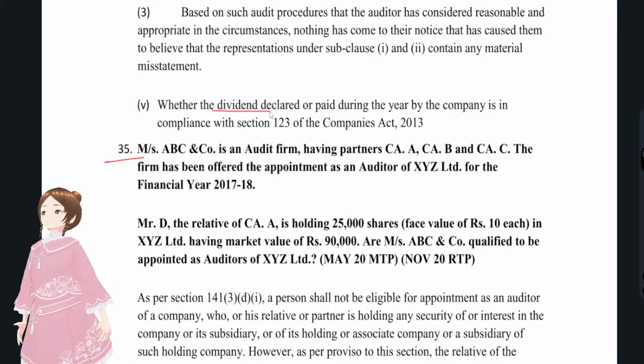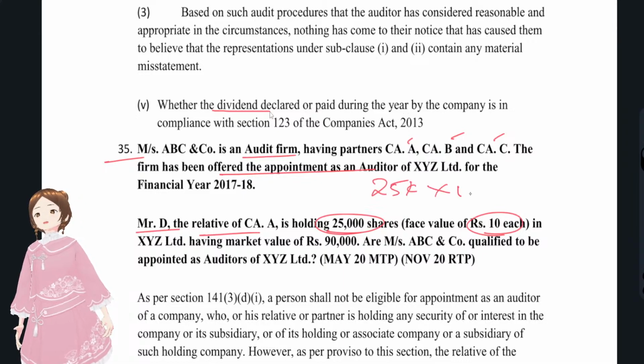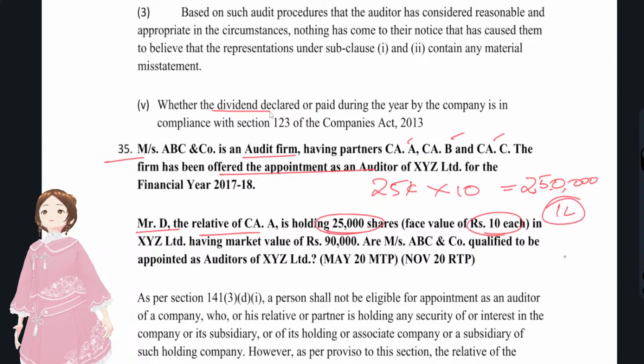And now we'll discuss question number 35: ABC is an audit firm having partners A, B, C, and they have been offered appointment, and D is a relative of A holding 25,000 shares of face value 10. Again, see, eligibility and disqualification: 25,000 shares into face value of 10 is 2,50,000, but the maximum limit is 1 lakh. In order to take corrective action, the auditor has to act within 60 days so as not to get disqualified. So that relative had to sell his shares.